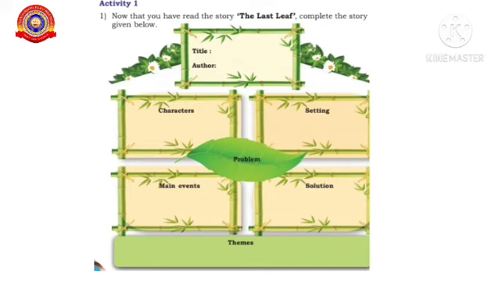See the first one. You have to write the title and the author, then the characters on the left side, then the setting of the story, what you can see there in the play, then the main events, solution, and the problems they face, and at last the theme. So this is a form of a story map or a story house.